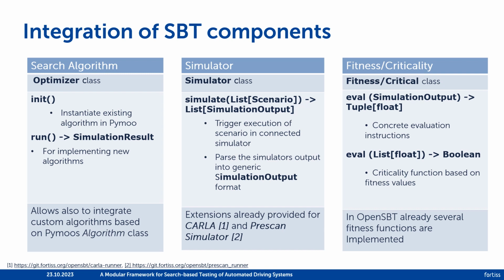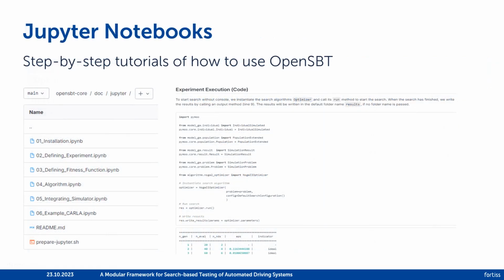For this demo, we have implemented extensions to integrate the CARLA and the PreScan simulator. To define the fitness and criticality function, the user has to implement the eval method of the respective classes. More detailed information can be found in the README of OpenSBT. Further, we have provided several Jupyter notebooks which explain step by step how to use OpenSBT.